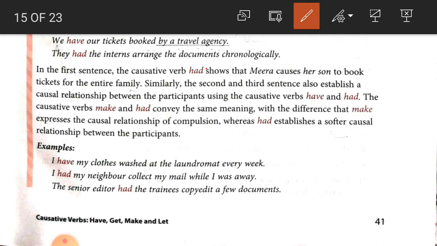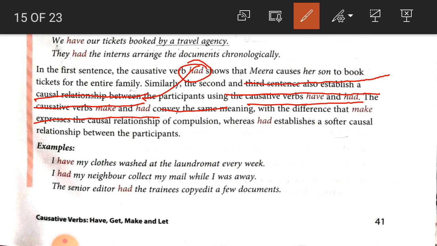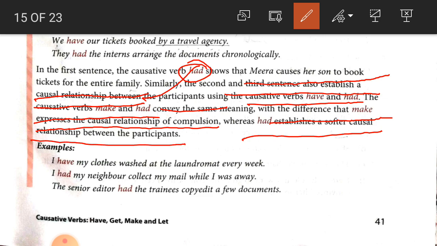So student, in the first sentence, "had" shows Meera caused her son to book the tickets for the entire family. The second and third sentences establish a causal relationship between the participants. The causative verb "have" or "had" conveys the same meaning, while "make" expresses a causal relationship of compulsion. And here student, "had" establishes a softer causal relationship. There is no type of force or compulsion. Some more examples are given here.